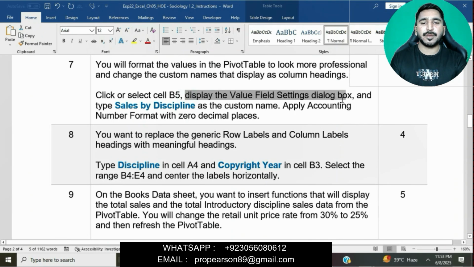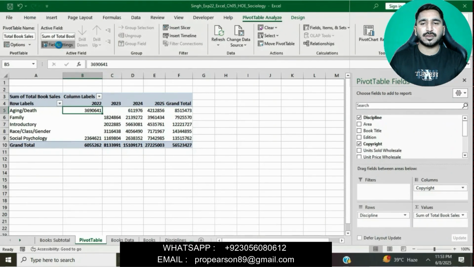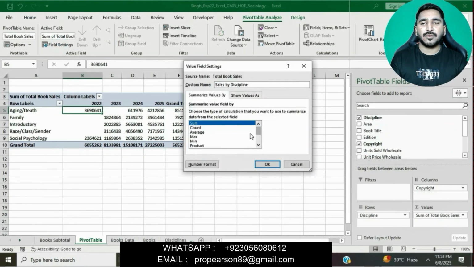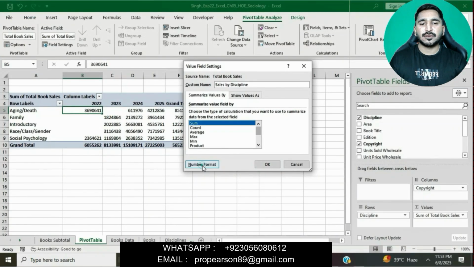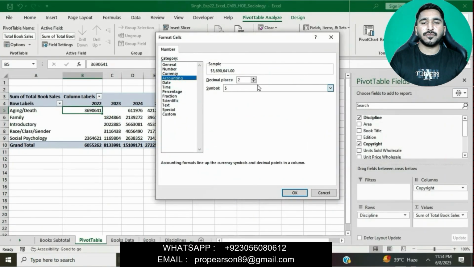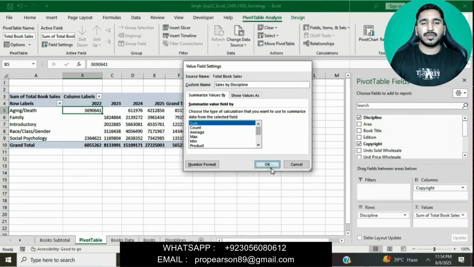We will display the Value Field Settings dialog box. Simply click on the value in the active field group, click on Field Settings, and change the custom name to Sales by Discipline. Then apply the comma number format with 0 decimal places. Go to the number format, comma style with 0 decimal places. Okay, this question is done now.